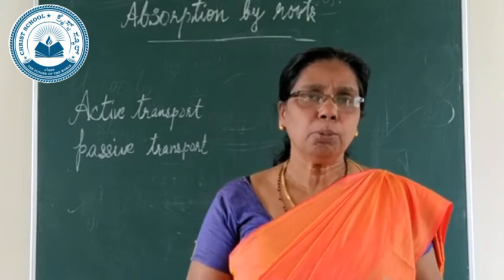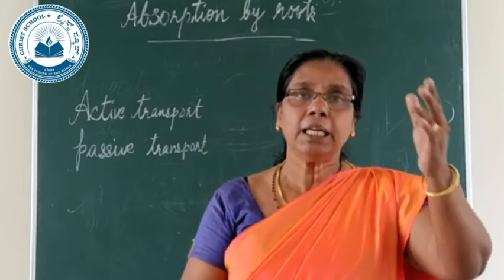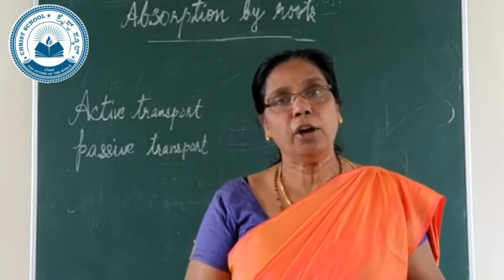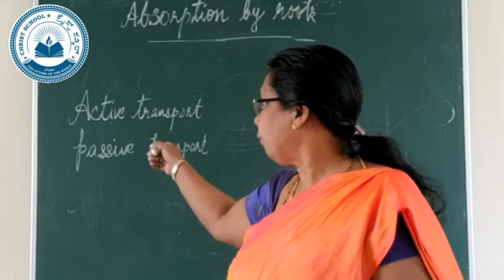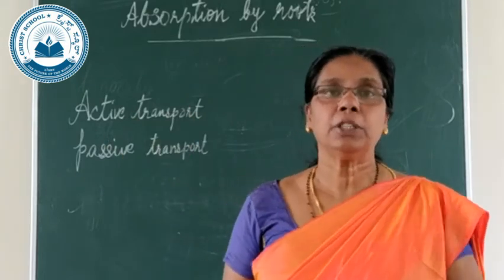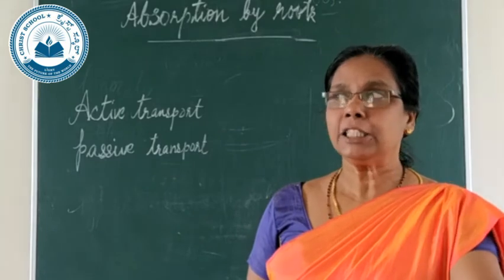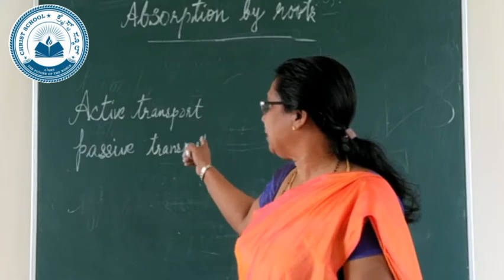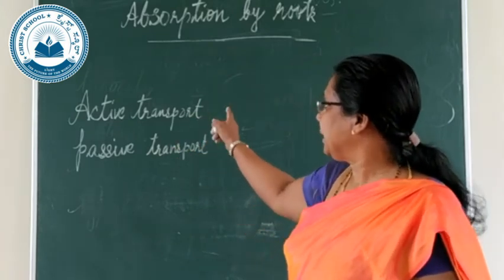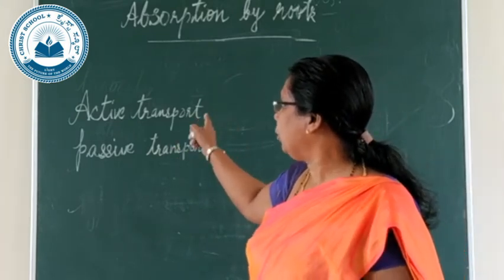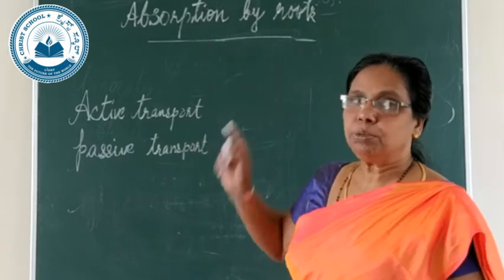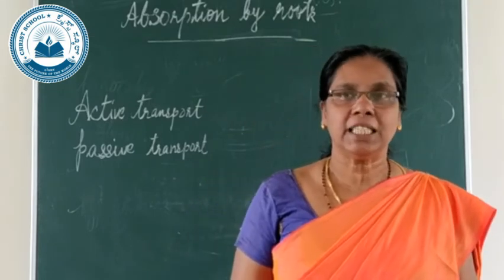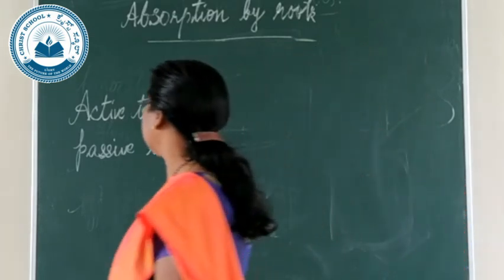So the molecules move very freely because it is from a region of higher concentration, so there is no involvement of energy. That's the difference between active transport and passive transport. So the two terms you have to know well. What is meant by active transport and passive transport? Active transport is the fourth phenomenon in which the root absorbs water. Next we are going to the fifth one, that is called turgidity and plasticity.